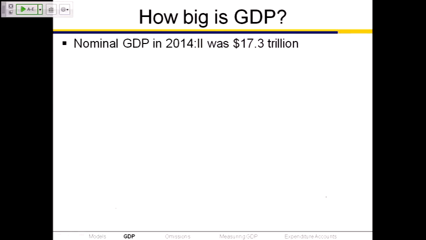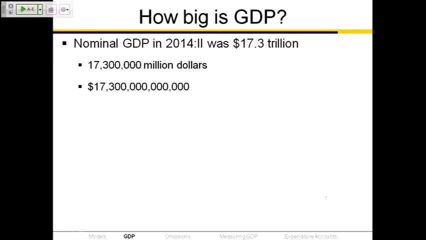Well, for the United States, nominal GDP in the second quarter of 2014 was $17.3 trillion. Again, that does not mean that $17.3 trillion worth of goods and services were produced in April, May, June of 2014. It means about a quarter of that was produced in those three months. If production had continued for the next nine months, from July 2014 through March 2015, at the same pace as in the second quarter of 2014, the economy would produce $17.3 trillion worth of goods and services. About a quarter of that was actually produced in that particular quarter.